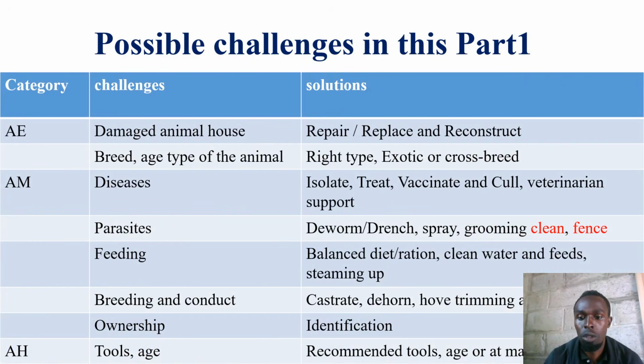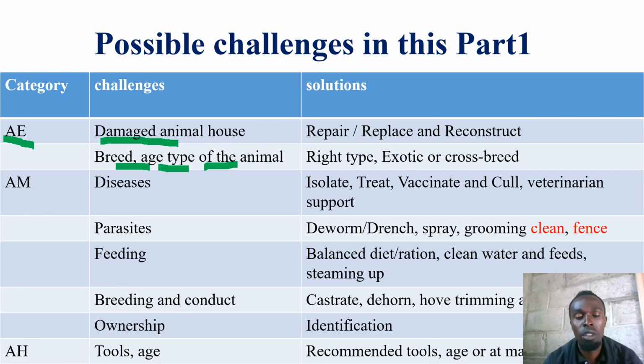I want us to look at these possible challenges in this part. The categories, like I told you: there is animal establishment, and under animal establishment, the challenges that may show up in the test item are damaged animal houses, maybe poor breeds, age, maybe the animals are too old or too young, maybe then the type of the animal.